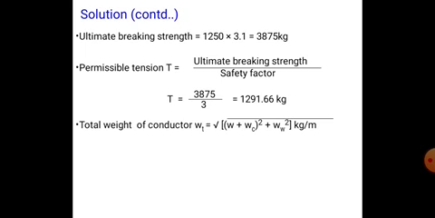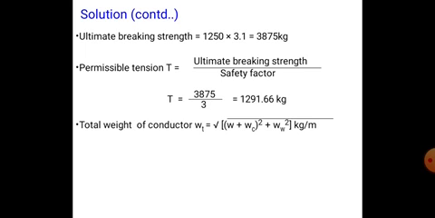And the total weight of the conductor: we already have the formula for the effect of wind and ice. Total weight Wt is equal to the square root of (W plus Wi) whole square plus Ww whole square, where W is the actual weight of the conductor, Wi is the weight of the ice, and Ww is the weight of the wind.